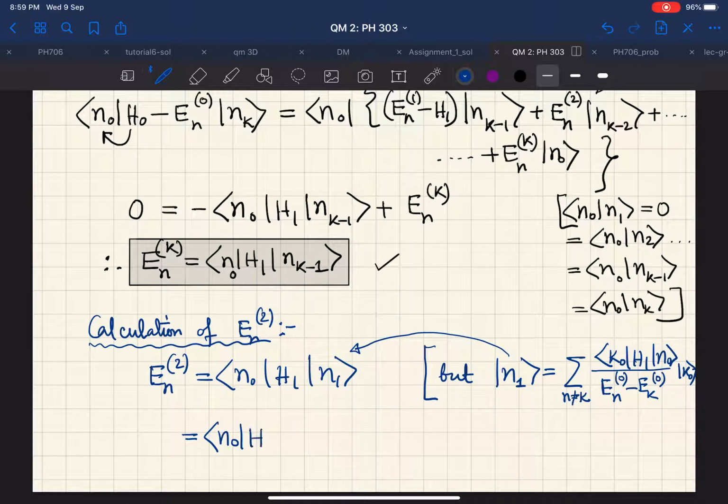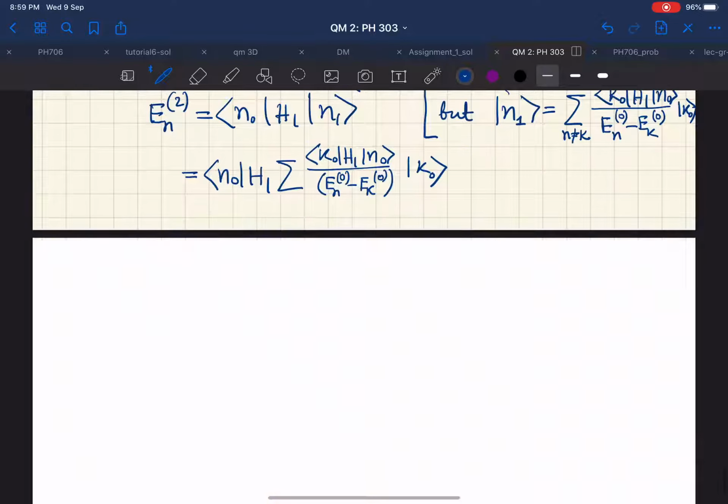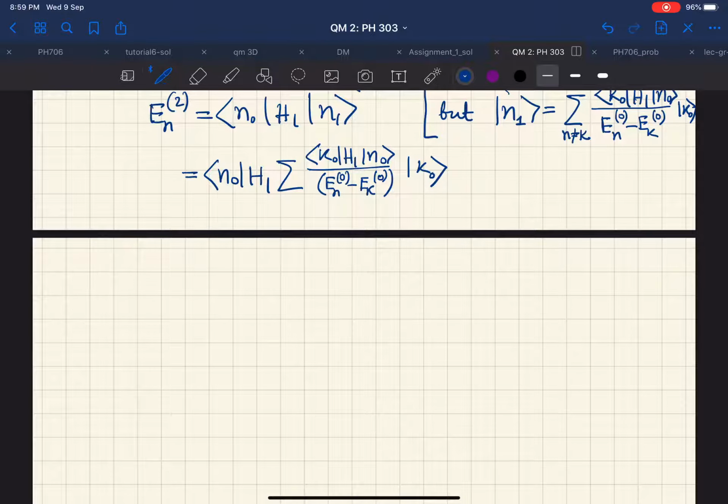Let me write it, N0 H1, then this summation should be there, which is K0 H1 N0 by En0 minus Ek0, ket K0. And everywhere we will remember that k is not equal to n, otherwise we will be in trouble because we have in the denominator En0 minus Ek0, which will become 0 if n is equal to k, which we do not want.